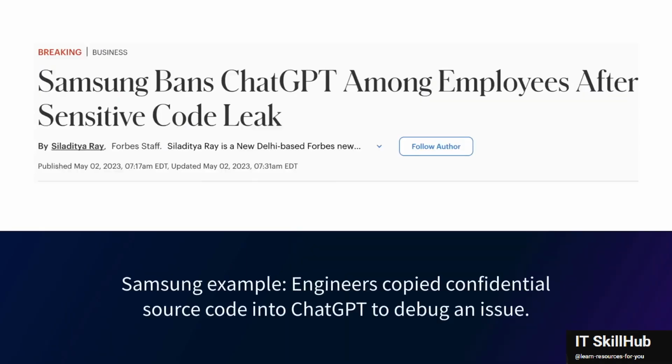Now let's take a look at a real-world example involving Samsung, where a few engineers from that company copied confidential source code into ChatGPT to help debug an issue without realizing that the model might store or reuse that data. Because OpenAI clearly states on their website that they retain conversations for training purposes, this raised a major red flag for the organization when the company was made aware. Samsung immediately banned public AI tools inside the company. Why? Because even a single leaked sentence could expose critical trade secrets.